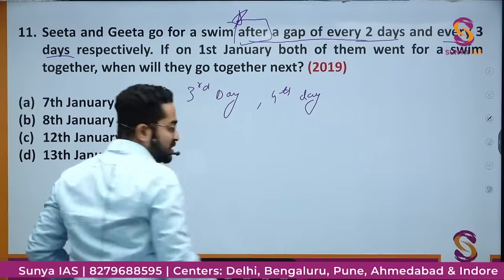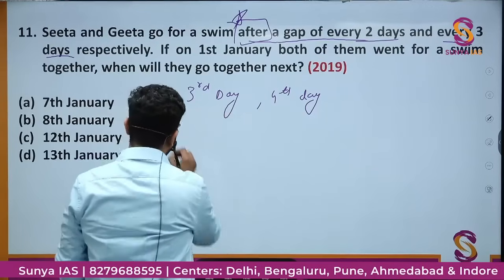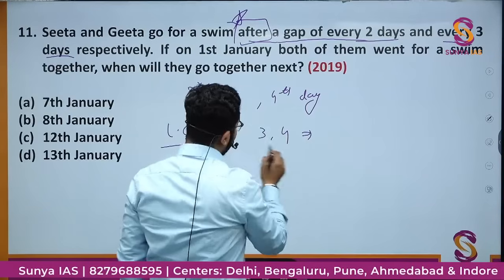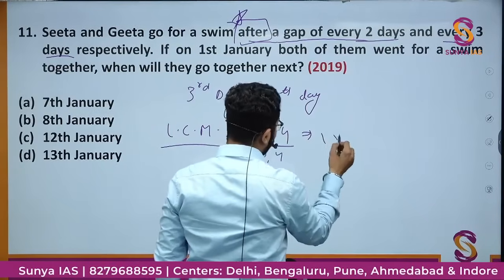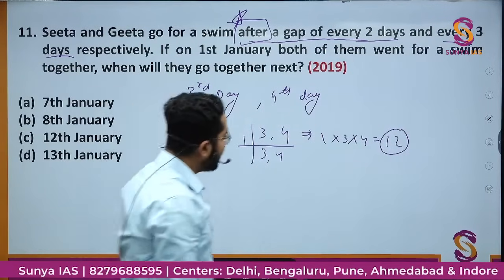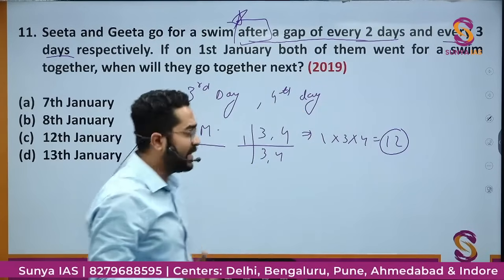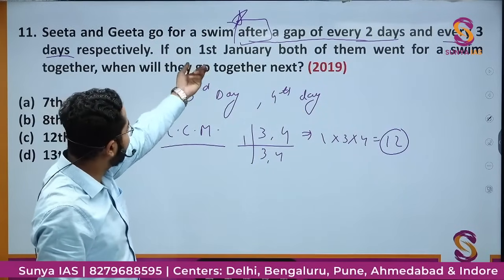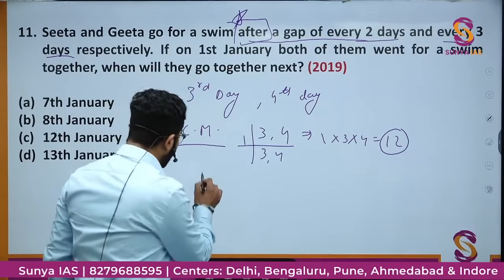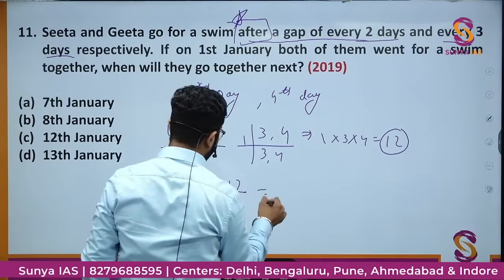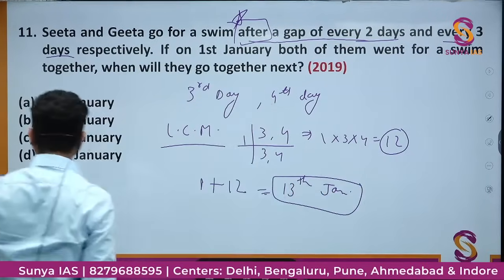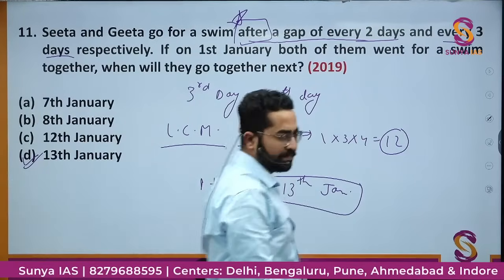Again the same kind of question, they are meeting together on the 3rd day and 4th day. So I'll try to find the common, the LCM of 3 and 4. This LCM would be 1 into 3 into 4, that is 12. So they will take 12 days to meet, right? So if on 1st January they are going to meet, then on the 12th day they will meet again. That is 1 plus 12, that is 13th January they will meet again. Is there any option? Option D, 30th January is the correct option.